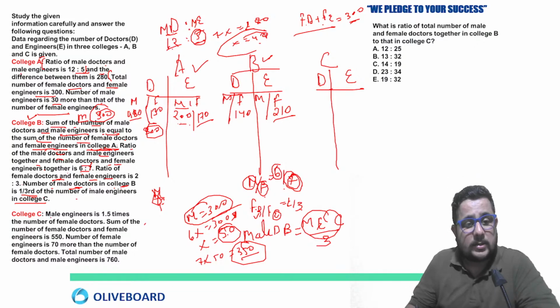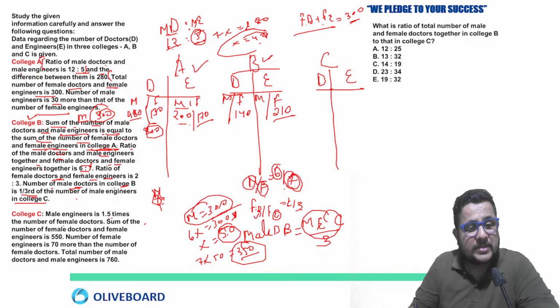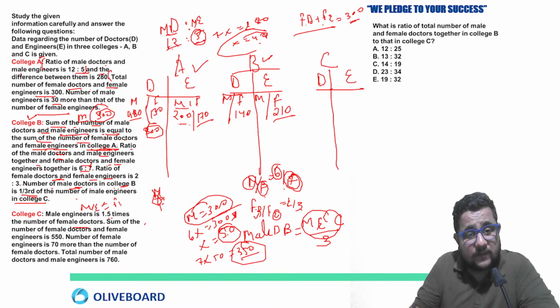Now the last one: the male engineer is 1.5 times the number of female doctors. Male engineer is female doctor multiplied by 1.5. The sum of the number of female doctors and female engineers is 550.